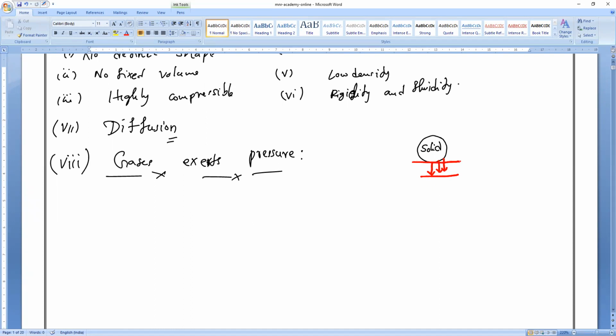Only the contact surface will exert pressure on the bottom. Is it okay, everybody? Solids always exert pressure on the ground or surface wherever they are in contact, because they have a rigid shape.